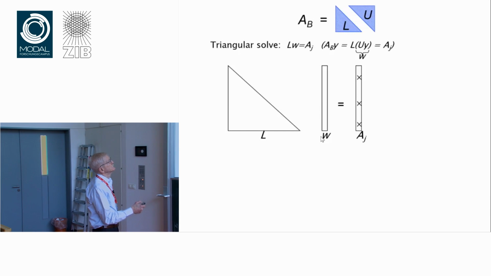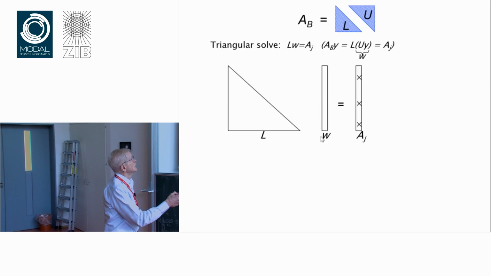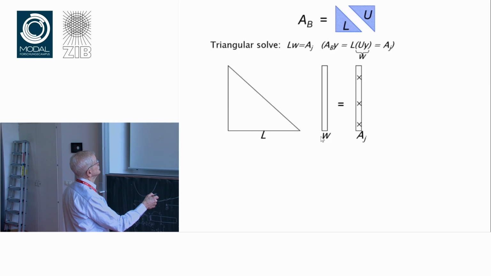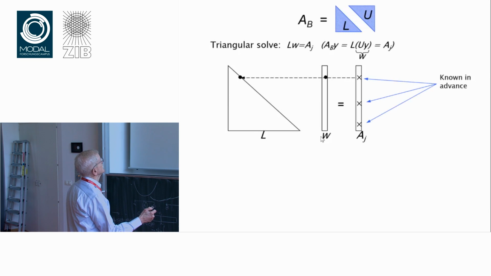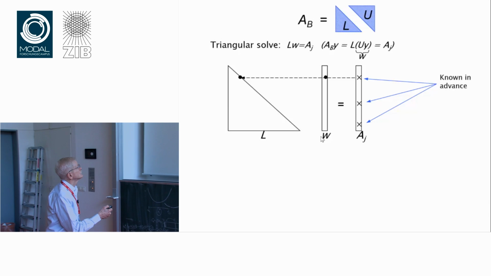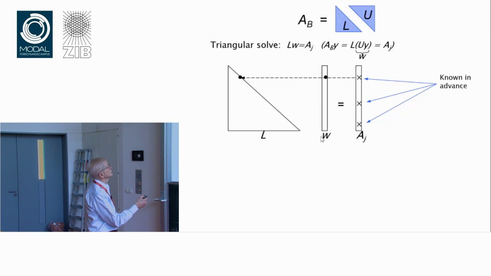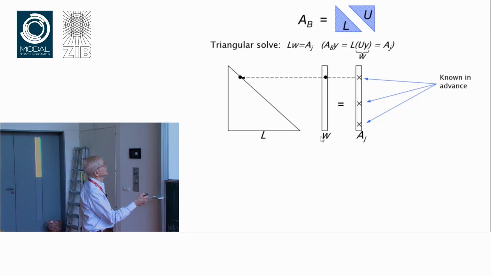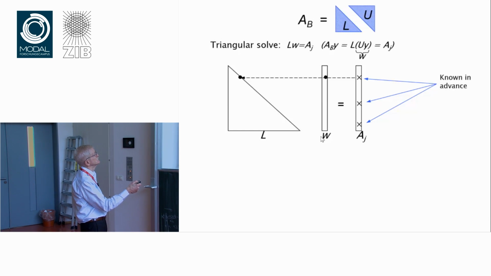w is what I'm trying to compute. Here's how I proceed. I go down x to the first non-zero, I know where it's at. I go across to the corresponding variable and to the corresponding diagonal entry, which is not 0. I divide this number, the x, by the number on the diagonal. That gives me the value of this variable.